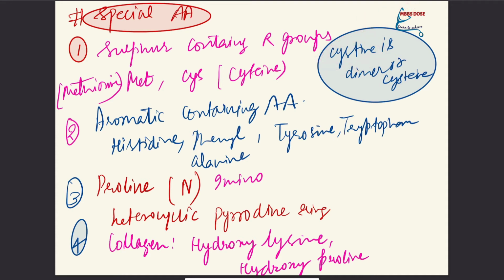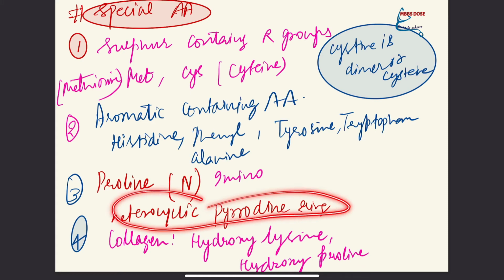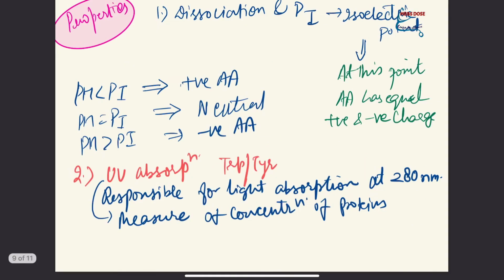Now we have aromatic amino acids, meaning the amino acids in which the R group is an aromatic ring. They are histidine, phenylalanine, tyrosine and tryptophan. We have proline. This amino acid has an imino group. Now we will talk about collagen. Collagen contains hydroxylysine and hydroxyproline, which means an OH group is attached. The proline has a heterocyclic pyrrolidine ring also. We have to discuss this. Keep it in mind.